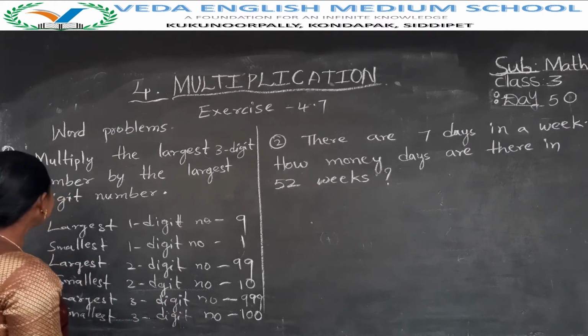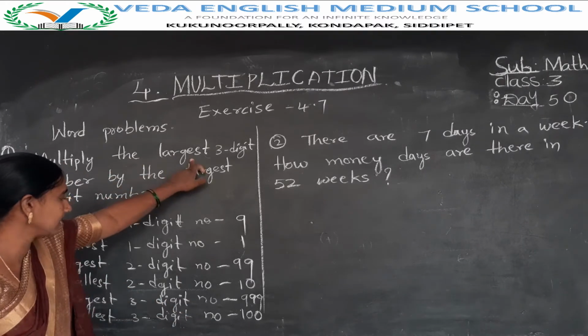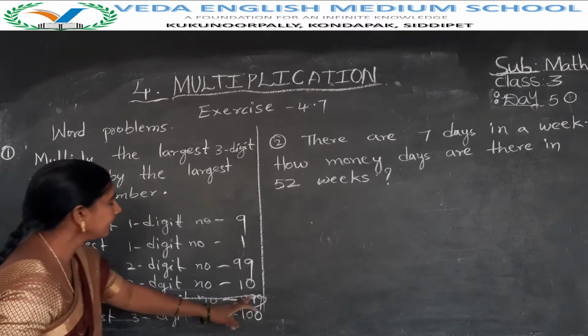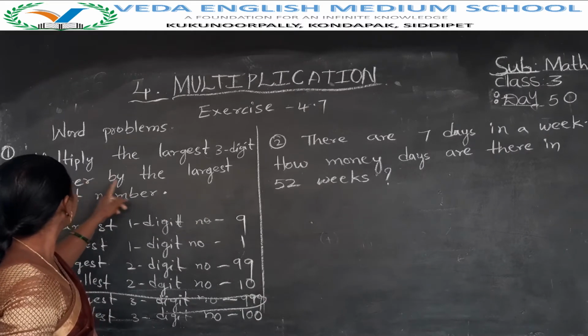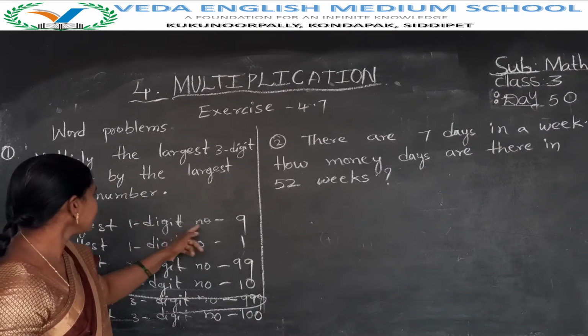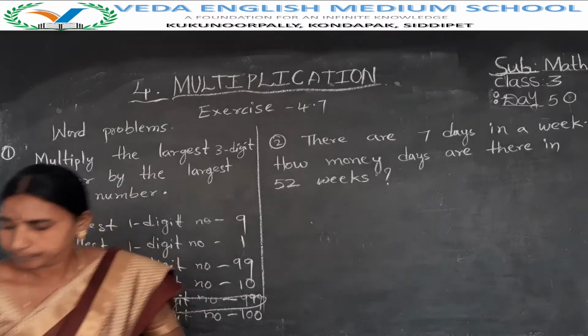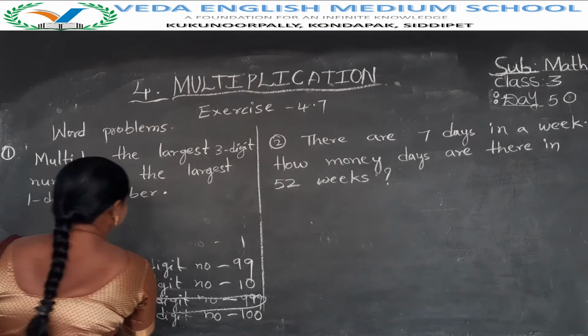Okay, but what is being asked here? Multiply the largest 3-digit number. Largest 3-digit number is 999. Next, largest 1-digit number. Largest 1-digit number is 9. These two numbers we multiply now.